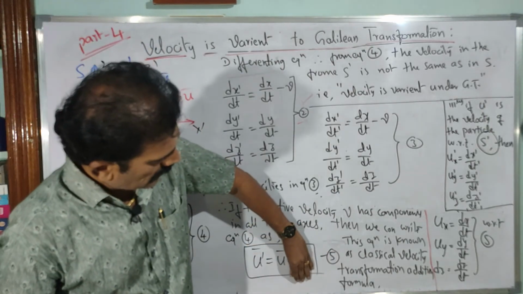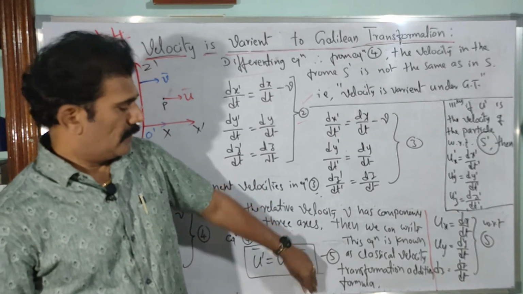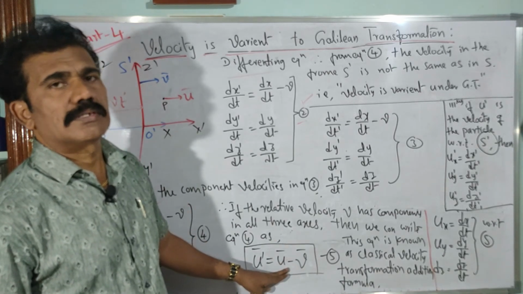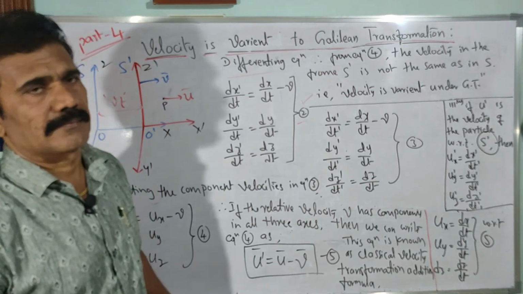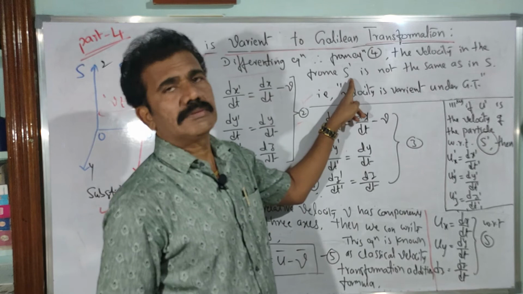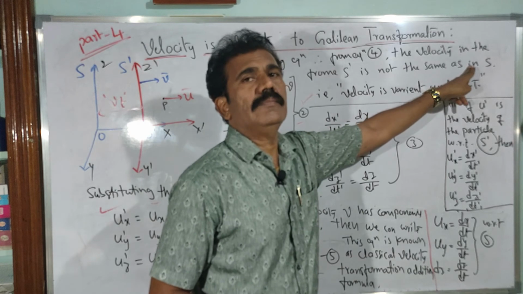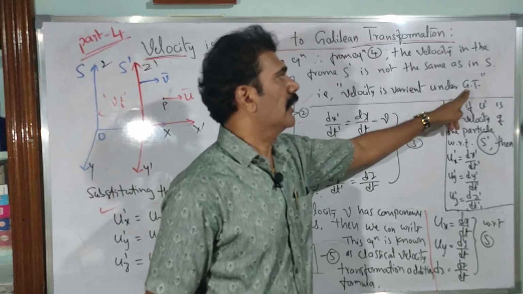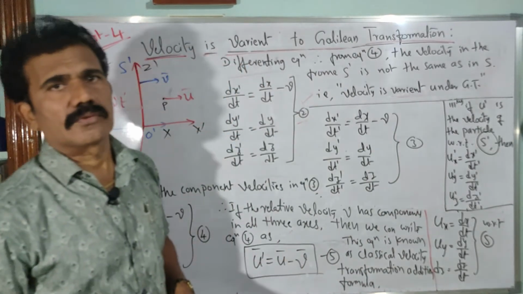If there is no minus v, then we can say that the velocity is also an invariant quantity. Now because of minus v, which depends upon the velocity of the frame of reference, we can say that the velocity of the particle is now a variant quantity. It is not absolute, it is a variant quantity. That is the conclusion here, which you can write from equation 4. From equation 4, the velocity in the frame s dash, that is measured as u dash, is not the same as measured in the frame s. So that is why we can say velocity is variant under Galilean transformation. Remember that it is variant under Galilean transformations.